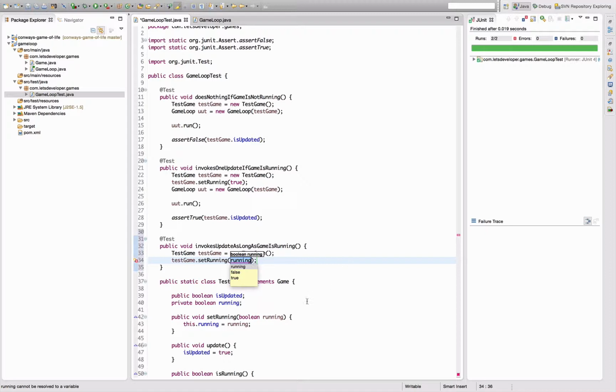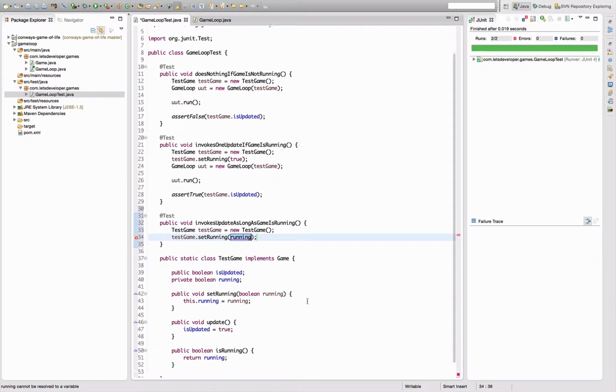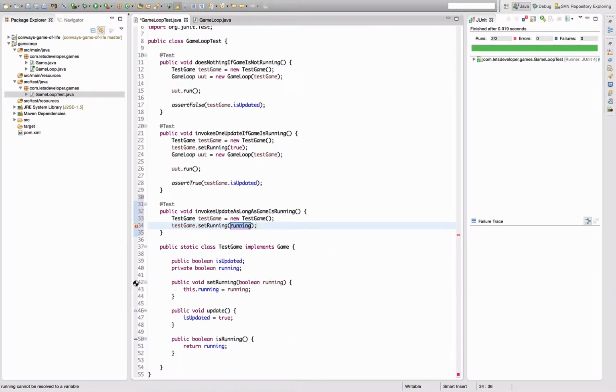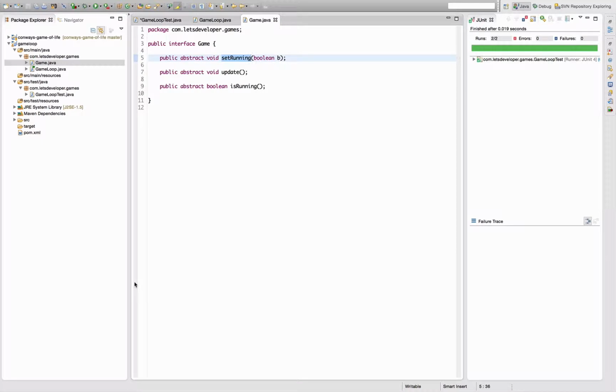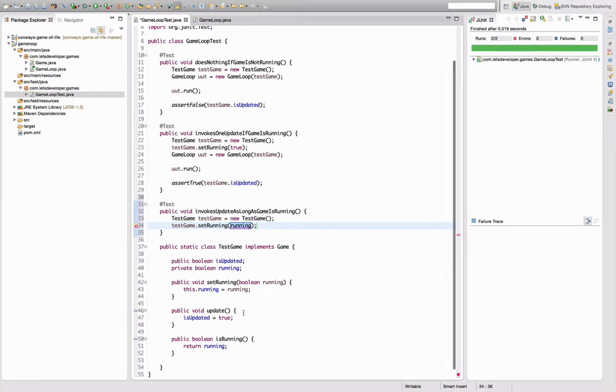So I want to change the set running method, which is, why is it on the interface, by the way? That is bullshit. Set running should not be in the interface at all. So I throw it out. Set running is of course nothing that makes sense for a real game. It's only for testing purposes here.